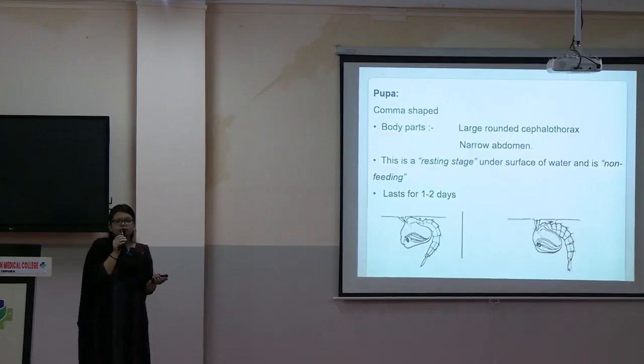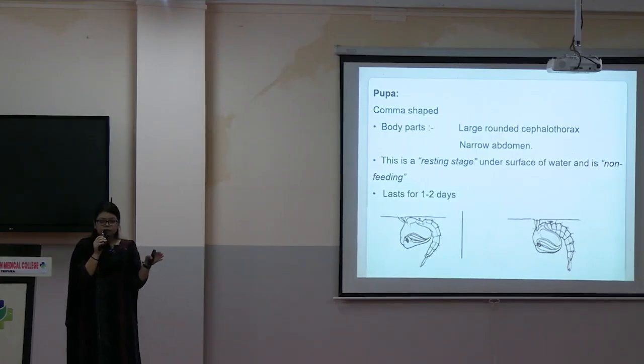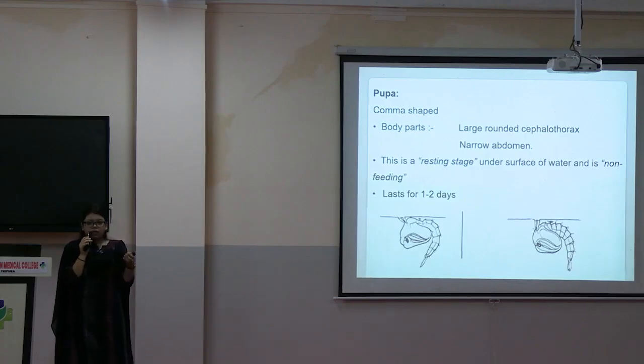So again, life cycle: after the adult female mosquito takes blood meal, 1 to 2 days later, it will lay down eggs. From eggs, it will move to the next stage, which is larval stage, 5 to 7 days. From larval stage, it will move to pupa, 1 to 2 days. Then after that, from the pupa skin, the adult mosquito will emerge. This is the life cycle.